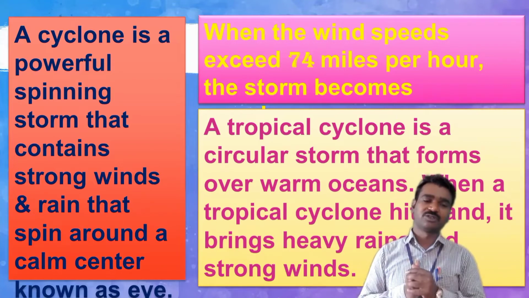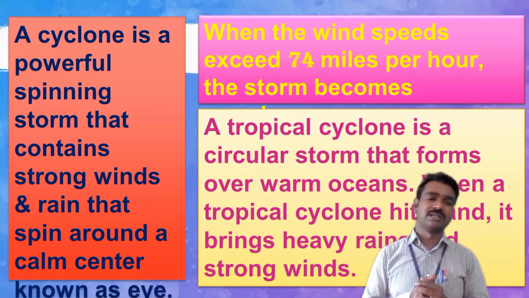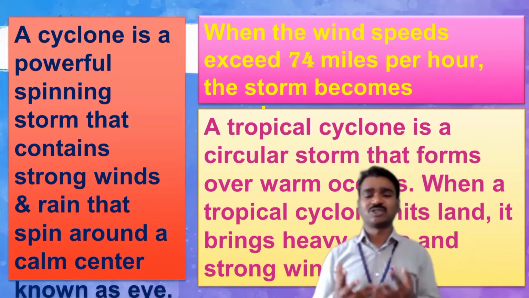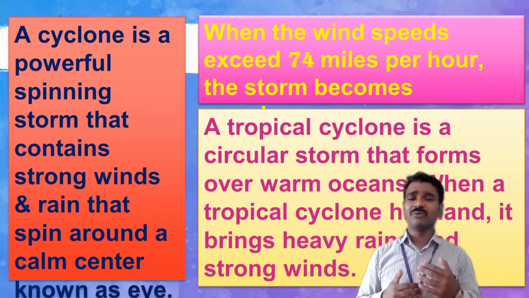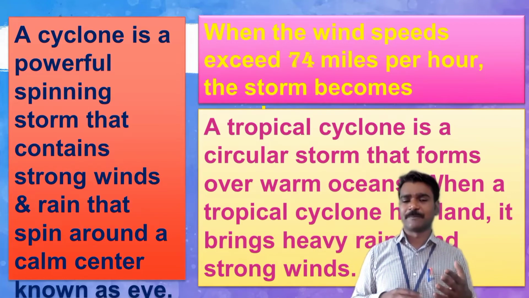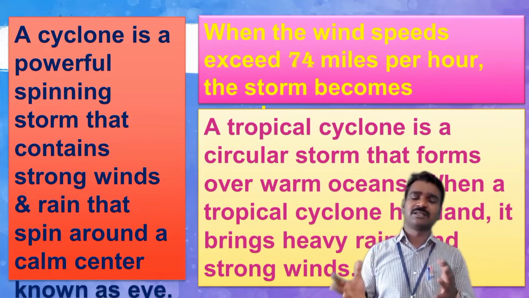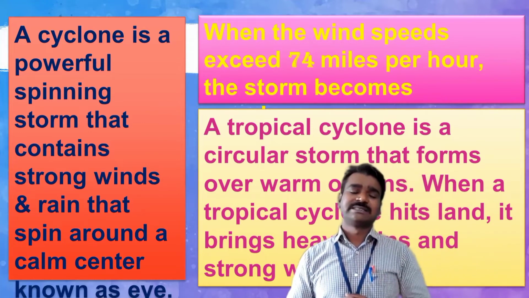First of all, let us start with what is a cyclone, our first natural disaster. A cyclone is nothing but a storm. We know about the wind blows. When this wind speed exceeds 74 miles per hour, the wind can turn into a storm, and the storm can become a cyclone.